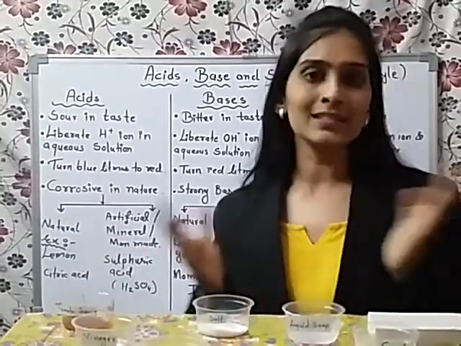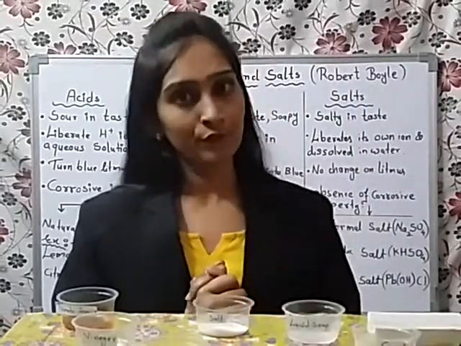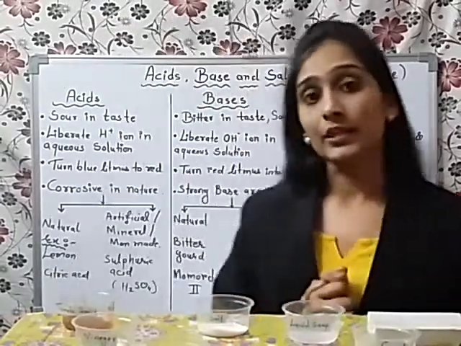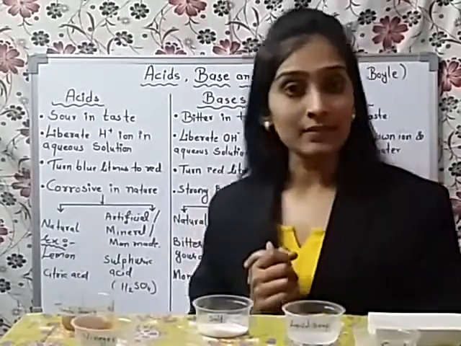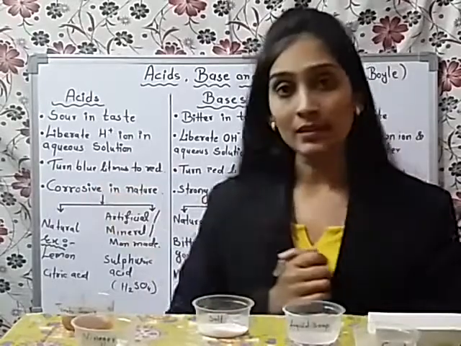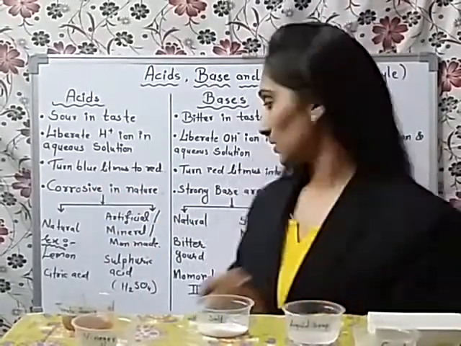Natural acids, as the name suggests, are found naturally. They are found in certain fruits and vegetables as well as certain insects. So lemon contains citric acid, so it is considered a natural acid. Tomato contains oxalic acid, a natural acid.